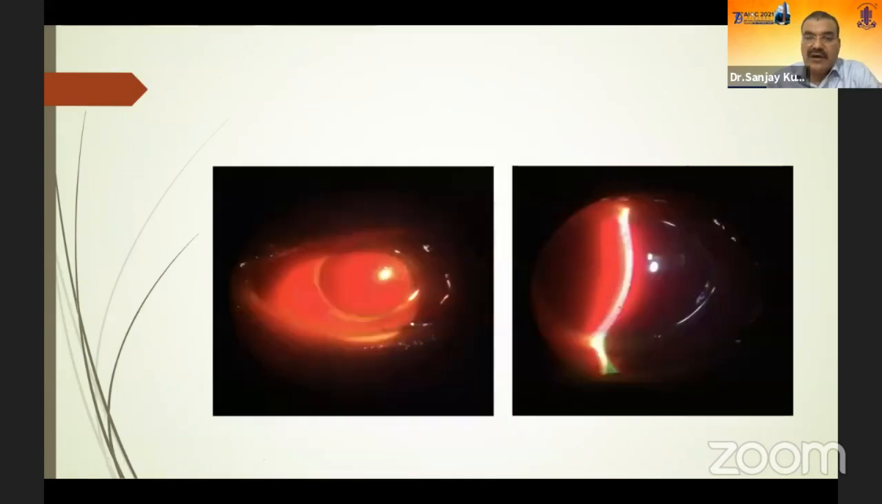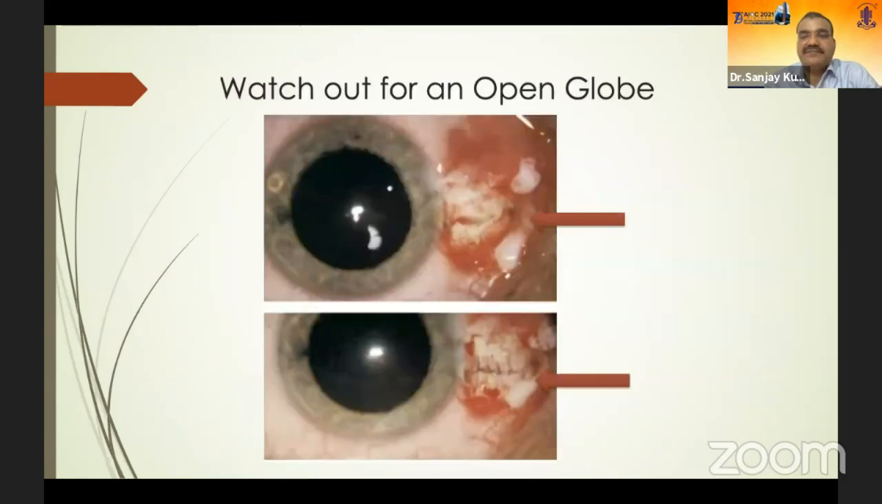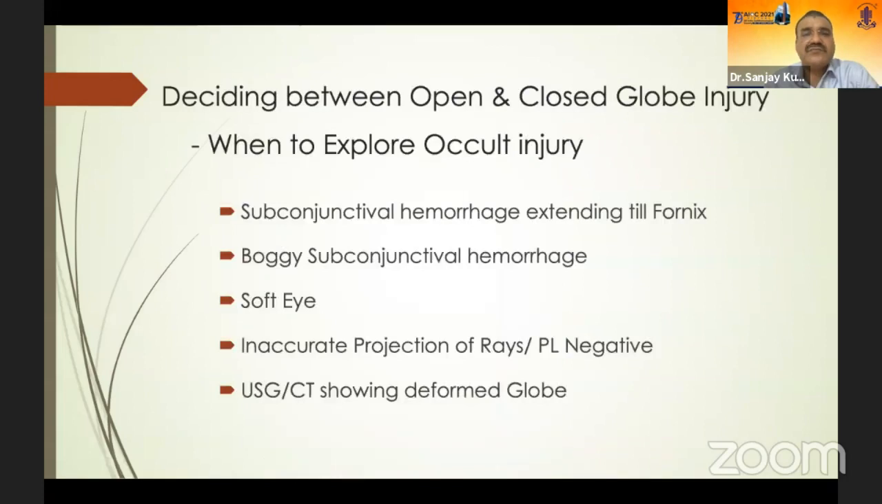However, the patient after the 7th, 8th day started having a sudden fall in IOP, and when explored, it was revealed to be an open globe injury. These are the various pictures one must keep in mind, especially if you are thinking in terms of a closed globe injury. You can see a breach in the sclera, especially under the conjunctiva or a subconjunctival hemorrhage.